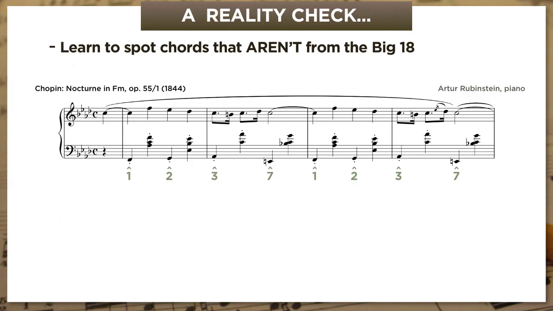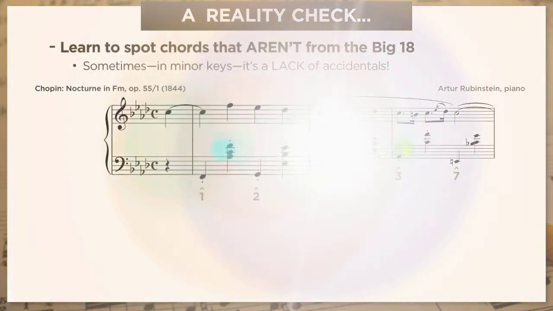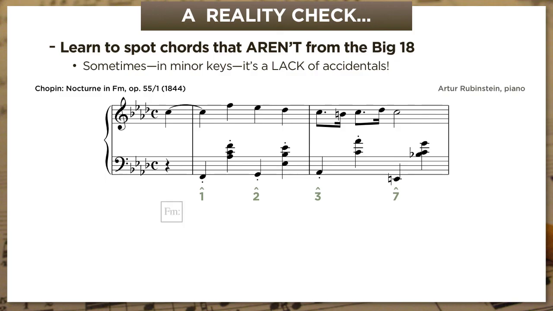Now, consider this as well. In minor keys, sometimes it's not accidentals, but the lack of accidentals that should set off alarms, particularly the lack of a leading tone. Let's zoom in on Chopin's first 2 bars here. The bass line here is 1, 2, 3, 7, which then goes to 1 in the next bar.